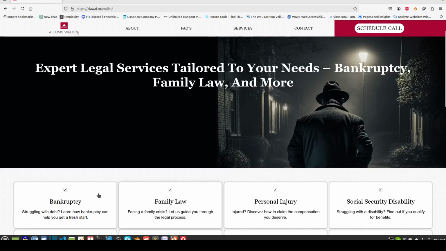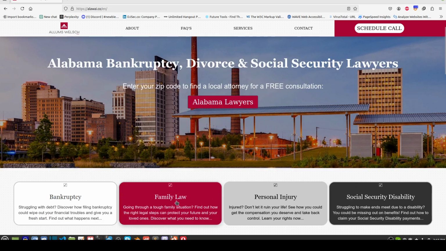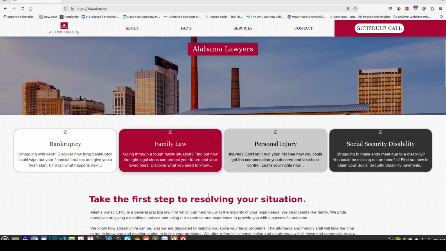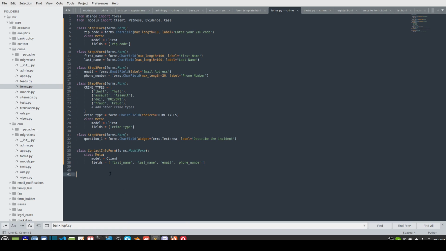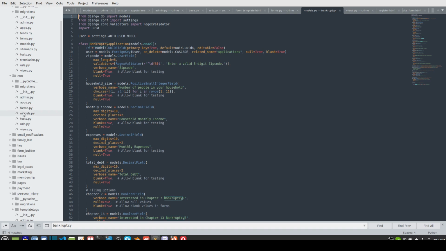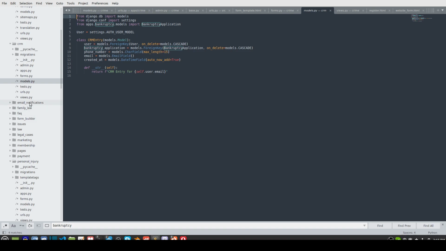It's just getting this part laid out that's a little slow, and a lot of thought has to go in here because you've got to figure out what questions you're going to ask, how you're going to do it, and then you've got the programming. But if you look, all these things are laid out. The bankruptcy, of course, is laid out. The crime one is laid out. I just showed you that a second ago. This is the CRM system, so that it tries to move everything into the CRM as you go through it.